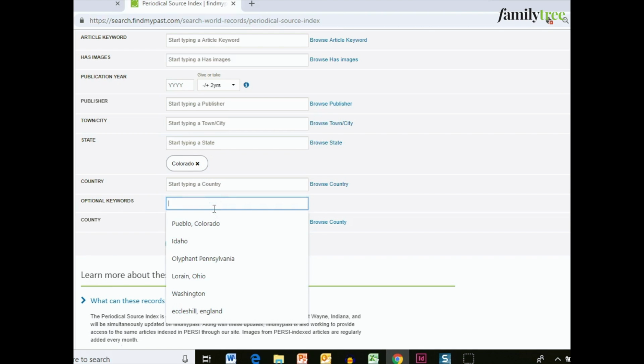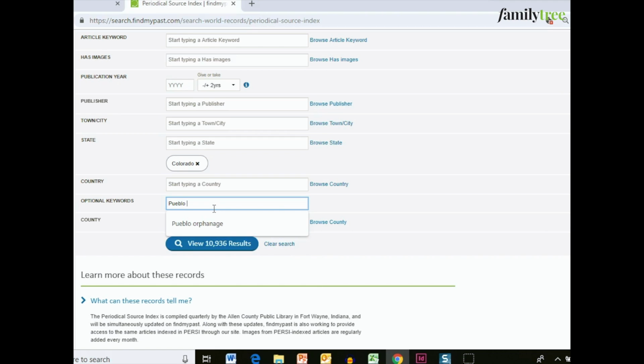And then I'll often just go down to the optional keywords and enter, because the town or the city or the county I'm looking for may not have been indexed in the same way. In my very first search, I'll often just put the place in as a keyword, and then the same if I'm also looking for a specific kind of record. For example, if I'm looking for an orphanage in Pueblo, Colorado, it gives me real-time updates here.